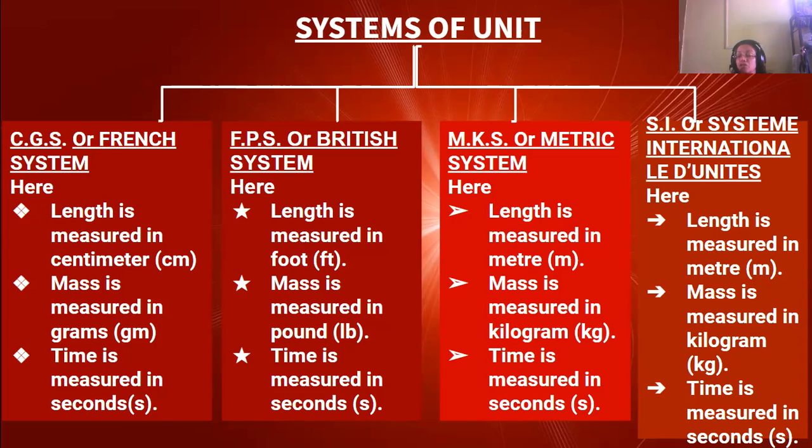Then MKS system or the metric system. Here, the length is measured in meters, mass in kilogram, time in seconds. Then SI, the International System of Units. Here also the length is measured in meter, mass in kilogram, time in seconds. So these are the 4 types of systems which are followed for measuring throughout the world.